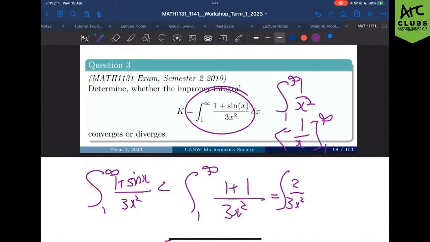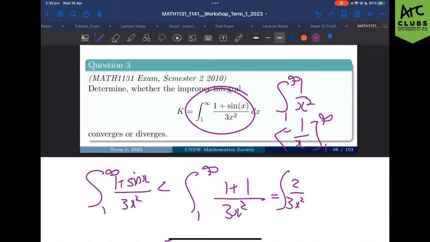And likewise, if the car behind you is going really fast and there's only one lane of traffic, all right? Even though it's against the road rules, you would probably also start accelerating as well, because you don't want that car behind you to catch up, okay? And likewise, if you know that something that is smaller than your function does diverge, i.e. something that's smaller than you goes off to infinity, therefore it also makes sense that you probably also go off to infinity. Does that sort of make sense?